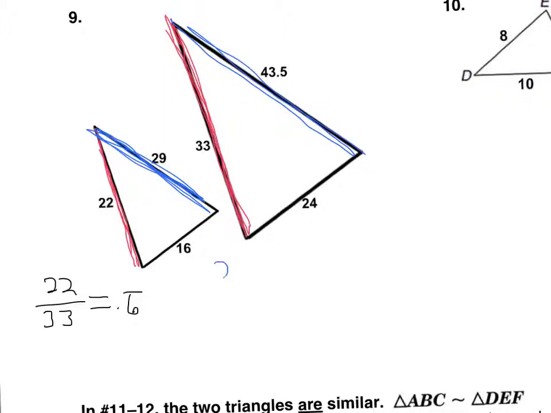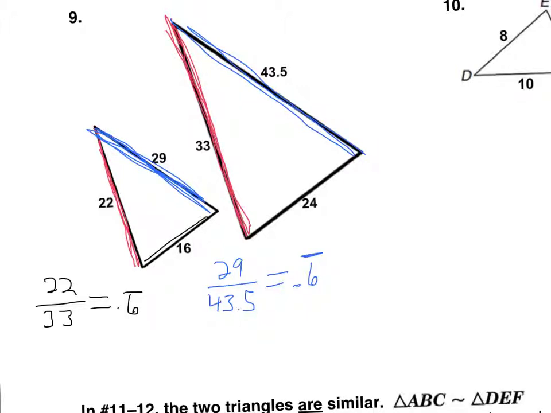43.5. So 29 divided by 43.5. Let's see what we get. Hey, I get 0.6 repeating, so it's looking good so far. Now there's no guarantee that just because the first two work, the third one will. So you really do have to check it.